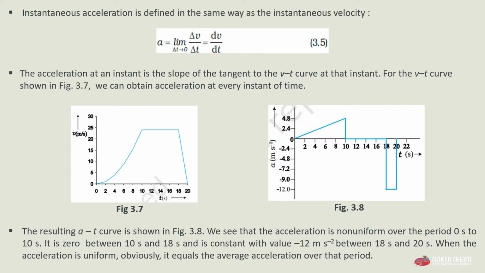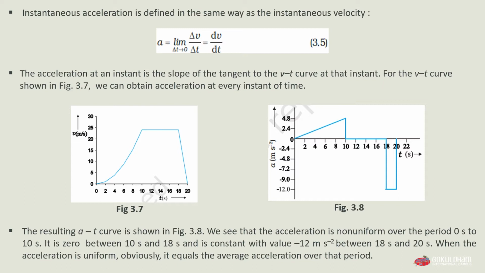Now after 10 seconds, up till 18 seconds, the acceleration is 0, because our object is at rest between 10 seconds and 18 seconds. After 18 seconds, up till 20 seconds, it is changing its velocity again, meaning it comes into motion, and it has a value of minus 12 meter per second squared between 18 seconds and 20 seconds. Now when the acceleration is uniform, obviously it is equal to the average acceleration over that period.